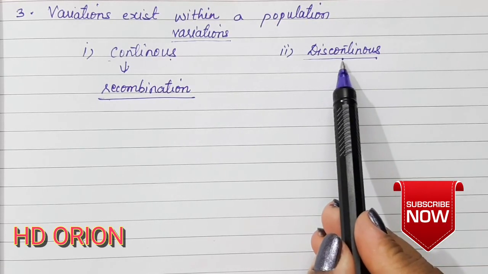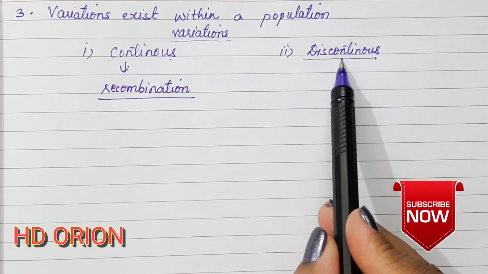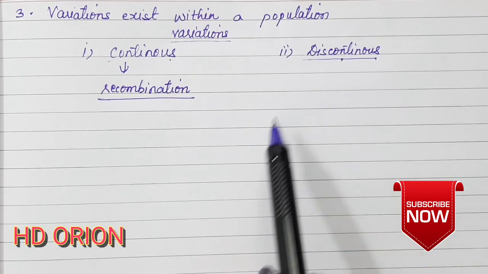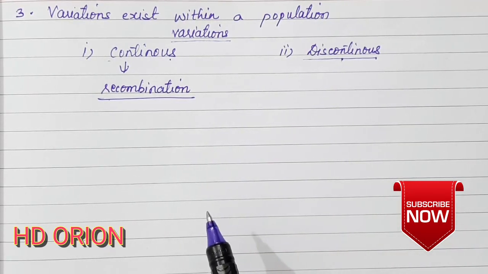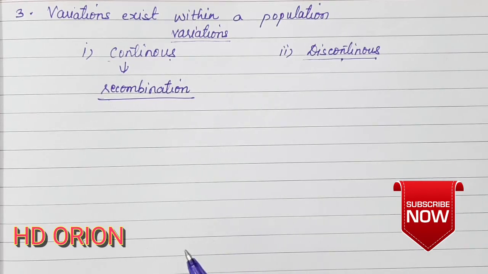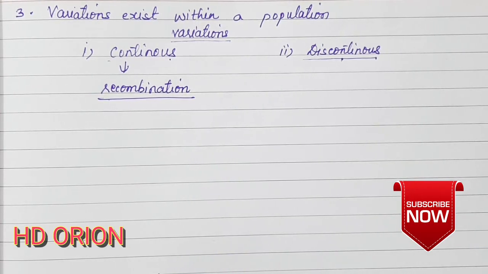Discontinuous variation, which now we know as mutation, is due to the alteration in the sequence of genes, that means in the genetic material. We know the DNA is a polynucleotide sequence. If the polynucleotide sequence gets altered, or if there is a cut in the chromosome, or if there is a deletion or addition in the chromosome, for example, the 21st trisomy of autosomes, that is Down's syndrome.